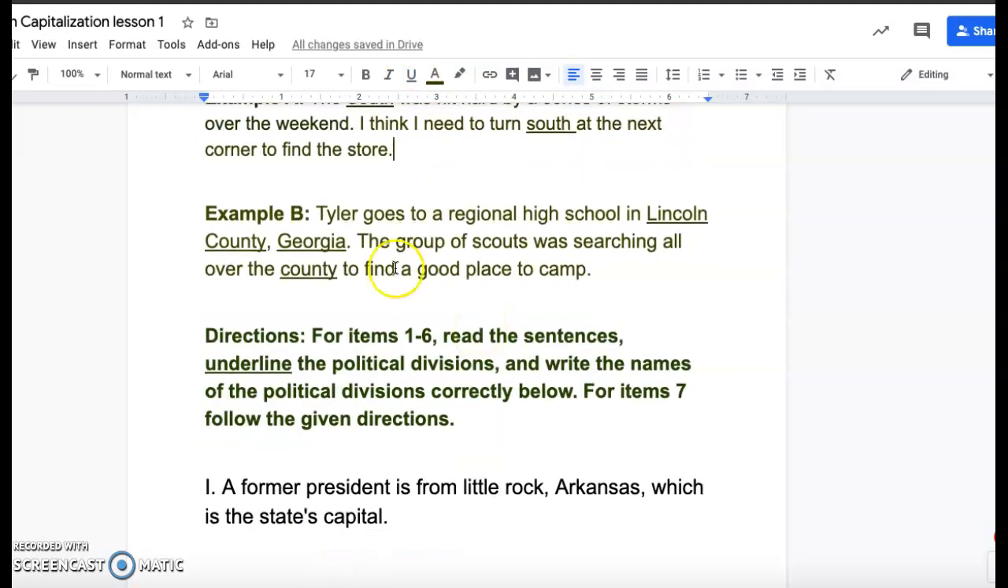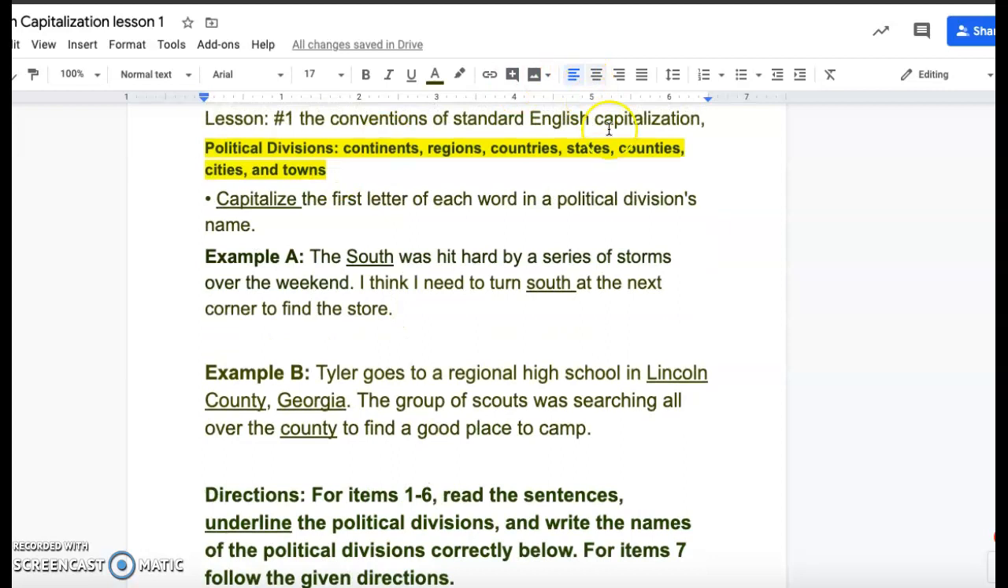So here's example B. Tyler goes to the regional high school in Lincoln County, Georgia. So Lincoln County is the county that it's in. Georgia is the state, so it needs to be capitalized. The group of scouts were searching all over the county to find a good place to camp. So all we need to do is underline that one. We don't need to capitalize it because it's not a specific person, place, or thing, right? It's not a specific county.